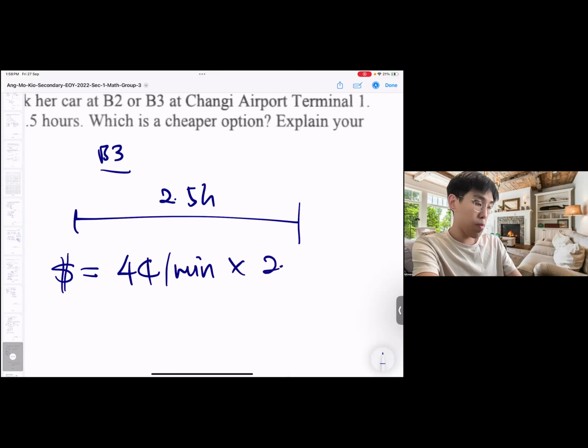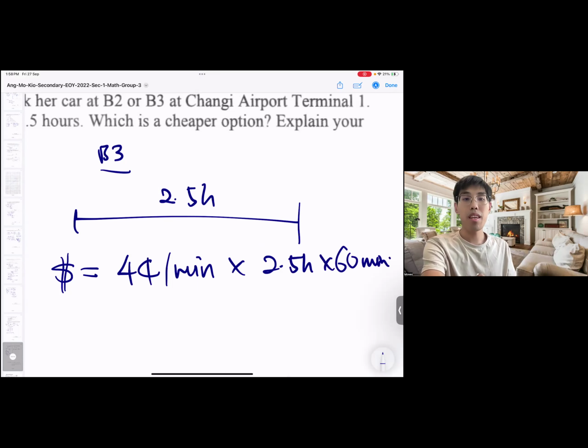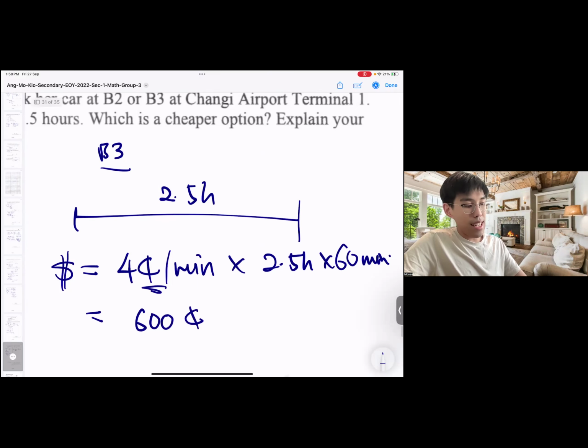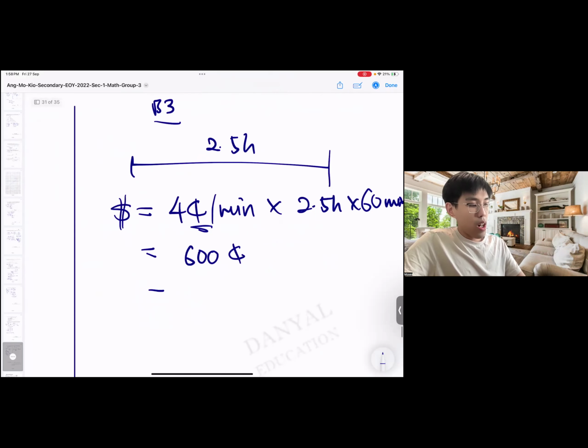It's 2.5 hours times 60 minutes. Can follow? This is a quick way for us to convert from hours to minutes. So just press the calculator, don't need to think too much. Okay, times 4. It will be 600 cents because our money is in cents here. Okay, so it's $6.